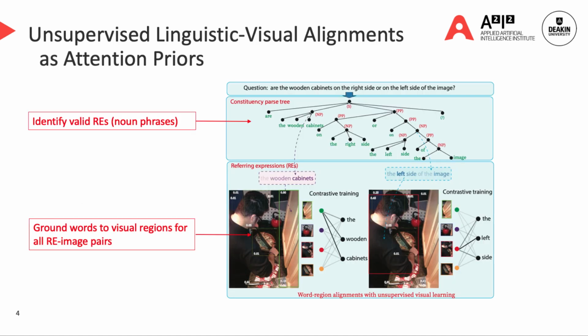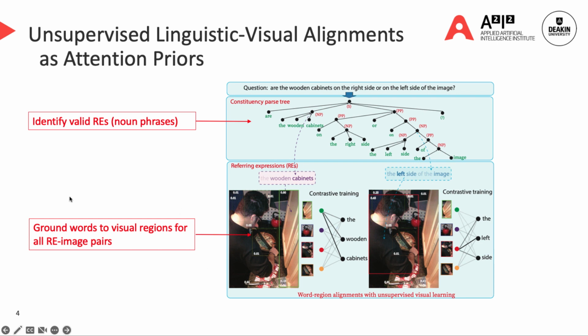In order to obtain the linguistic-visual alignment, we first use a constituent parse tree to break a complex question into multiple noun phrases that can be aligned to specific visual regions in the corresponding image. We refer to these phrases as referring expressions.